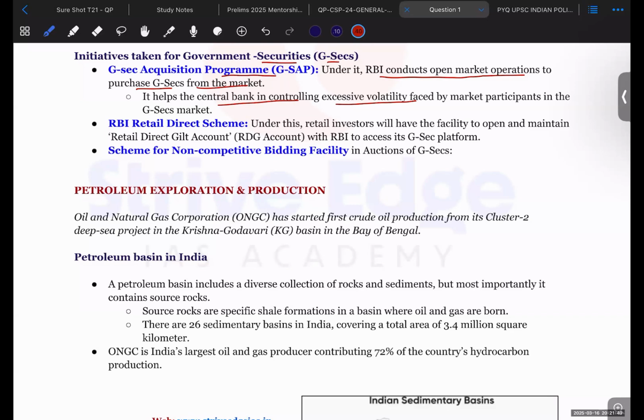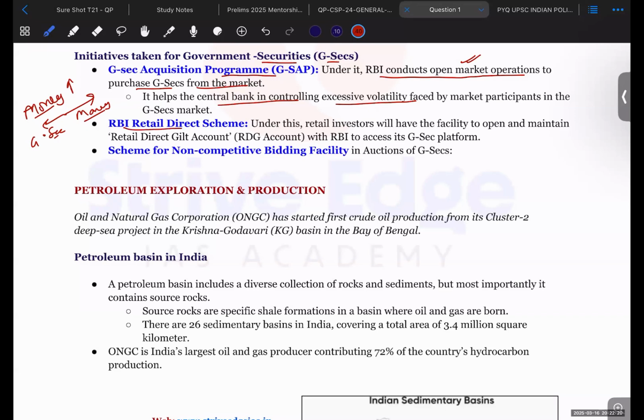Okay, if the inflation is very low, but the government or RBI wants to promote growth, then in order to promote growth, money supply needs to be very high. So RBI takes up the government securities and lets the money flow into the market. Okay, this is an open market operation in order to control the inflation. Government securities are traded in that respect.